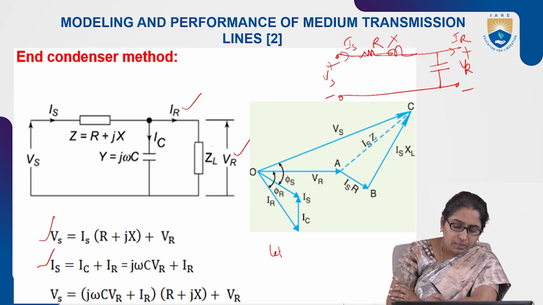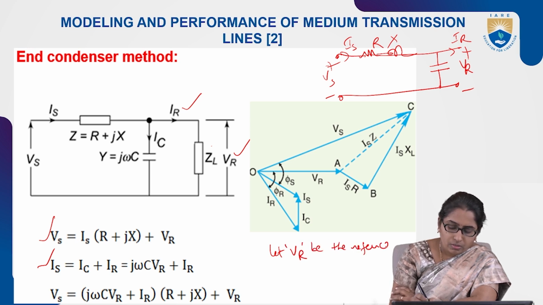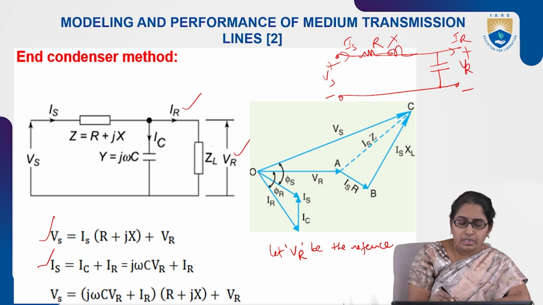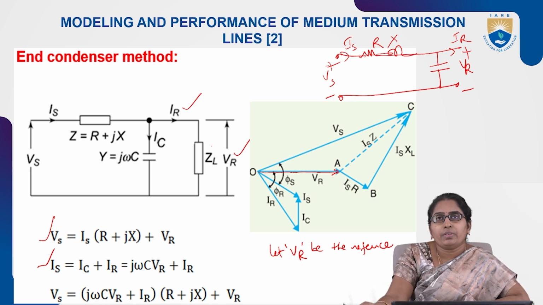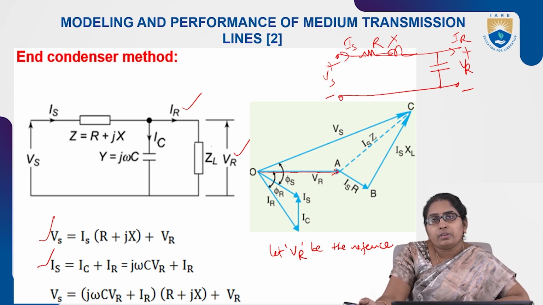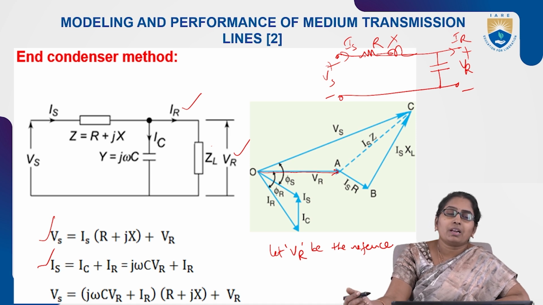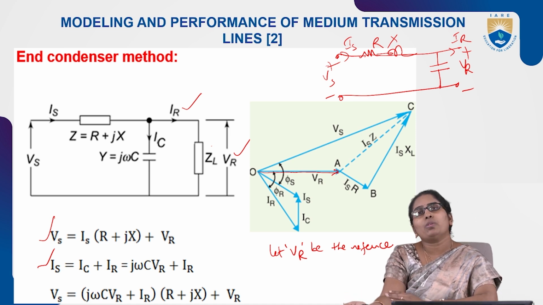So VR, the receiving end voltage, is the reference here. That's why it is taken horizontally initially. Common existing loads are inductive loads, lagging loads.